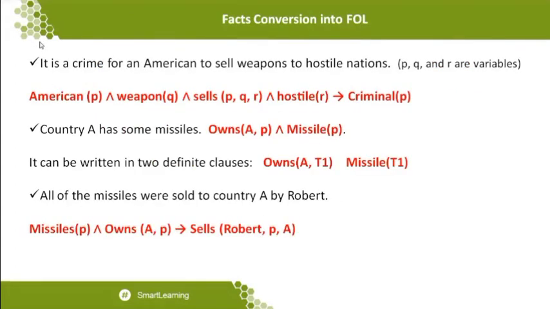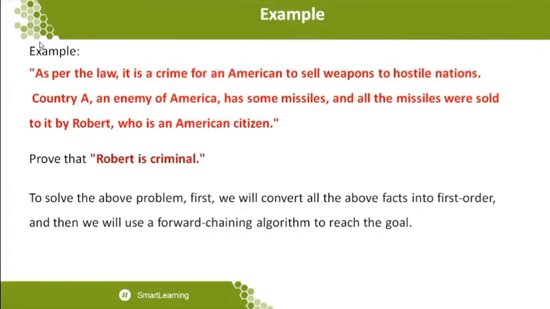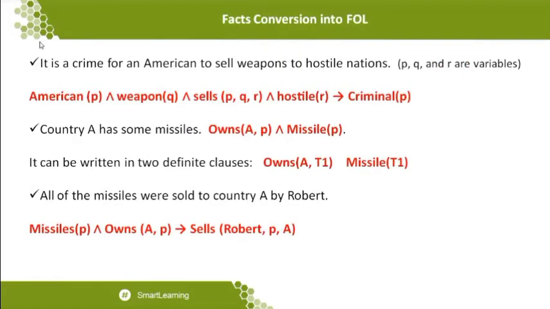What is the first statement? I'm writing it: it is a crime for an American to sell weapons to a hostile nation. We have this point as per the law. Anyway, I need a meaningful line here. It may be a law, but regarding this particular statement, I want to conclude that Robert is a criminal. So the first statement, statement number one, is: it is a crime for an American to sell weapons to a hostile nation.